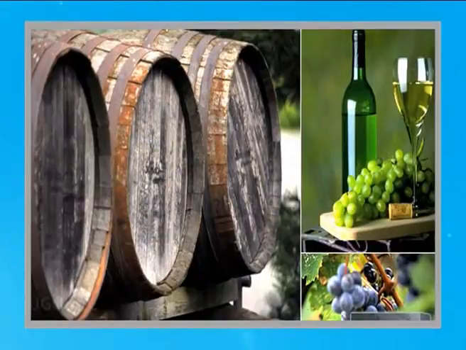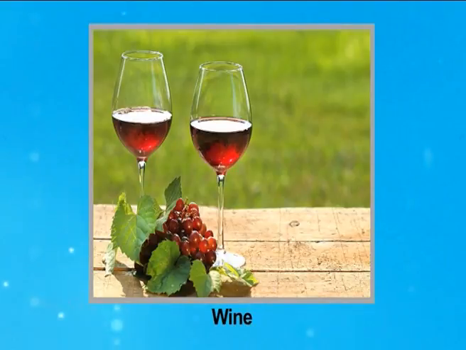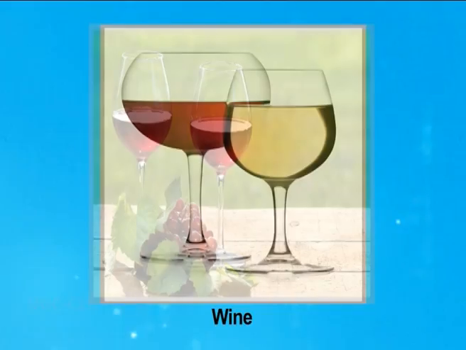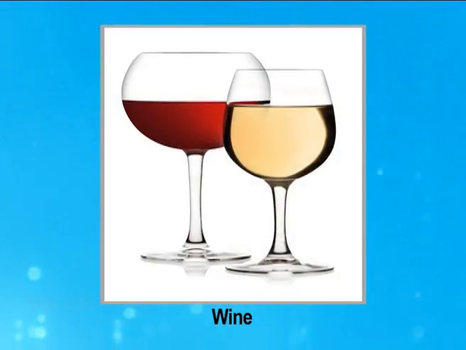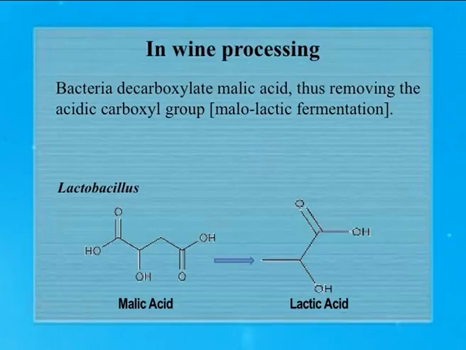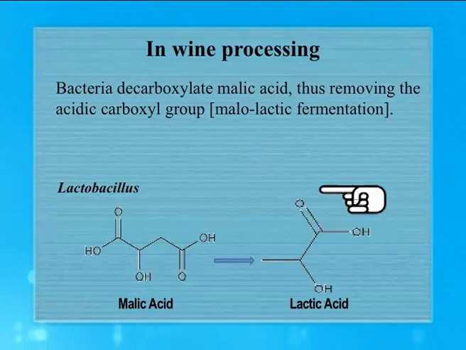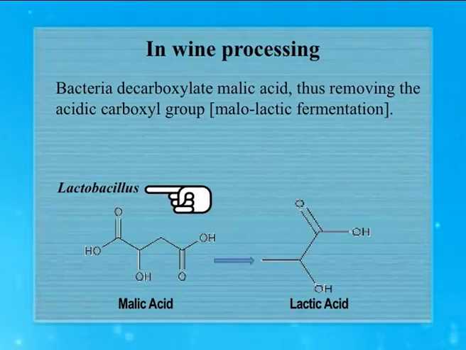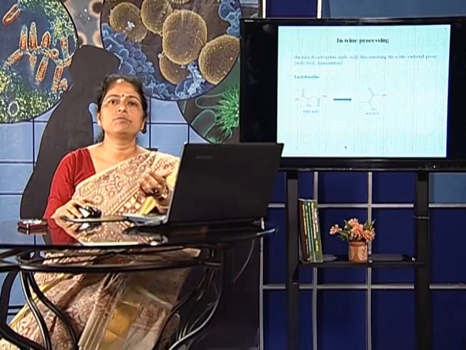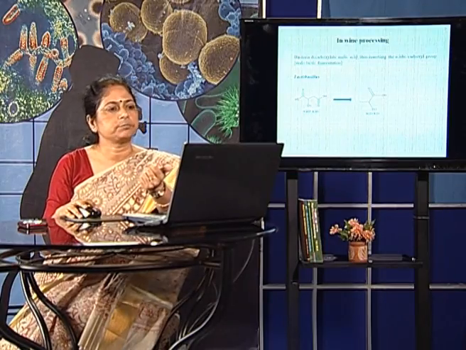In wine production also, we need the help of the lactic acid bacteria. Now, wine is produced with the help of yeast cells, but the clarification of the wine is also a very essential step, and therefore we say that during production, though we do not need the help of lactic acid bacteria, during the processing of the wine we do need their help. Why? Because the malic acid which is present naturally in the grapes can be converted to lactic acid only with the help of the genus Lactobacillus. So again, the malolactic fermentation is carried on, and therefore the processing of the wine takes place.